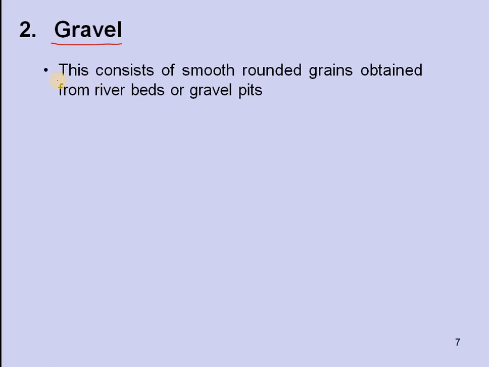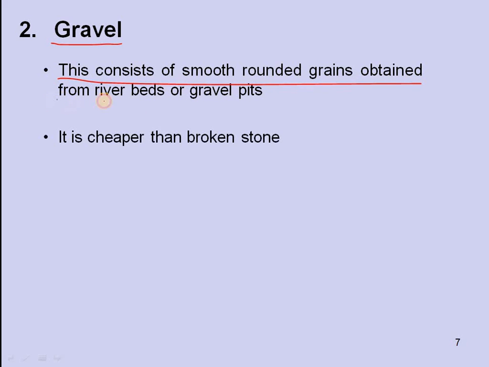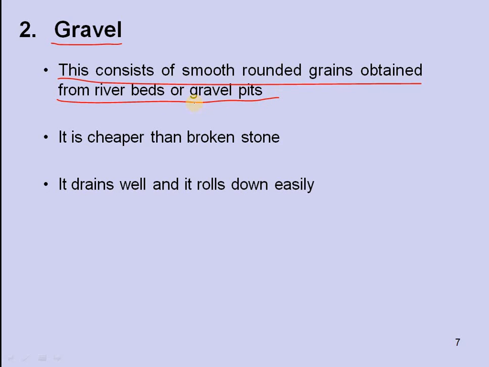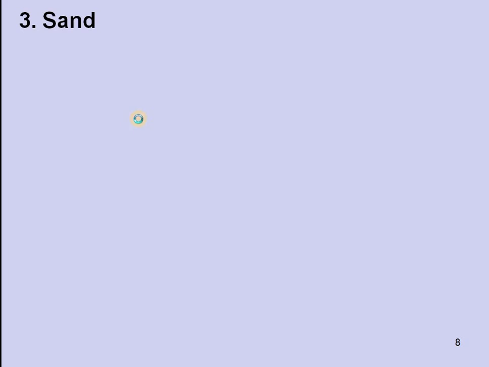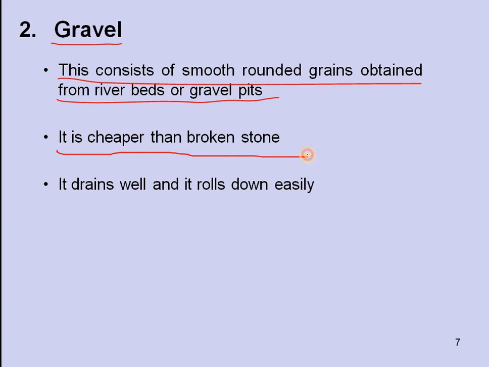Next one is gravel. Gravel consists of smooth rounded grains obtained from river beds or gravel pits, and it is cheaper than broken stone. It drains well and rolls down easily, so when water falls on the gravel it can be moved easily from the surface. That is why gravel is also used in railway tracks, and moreover it is much cheaper than broken stone.